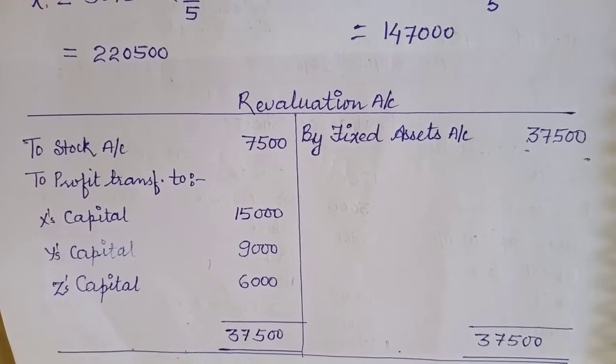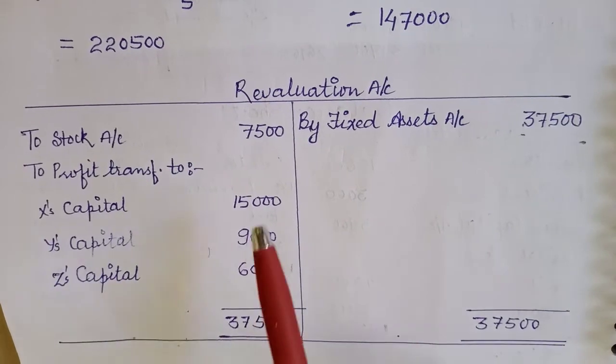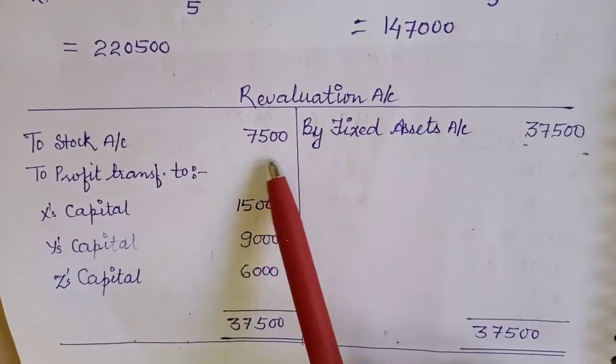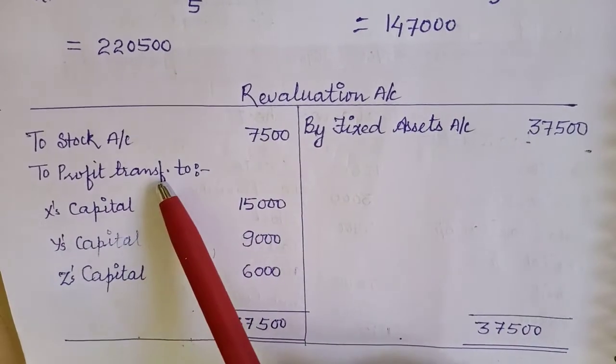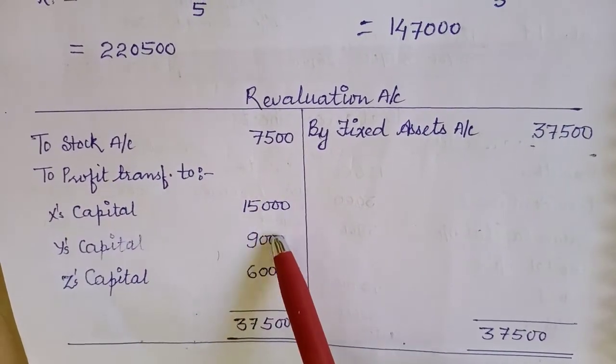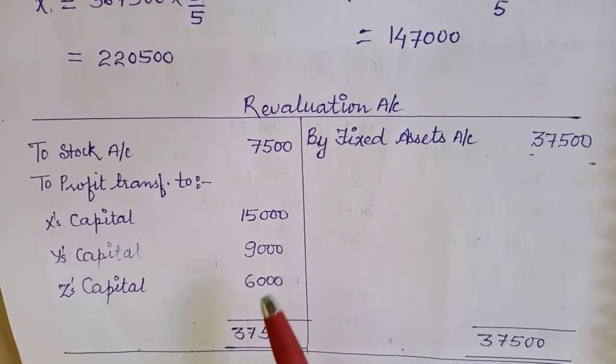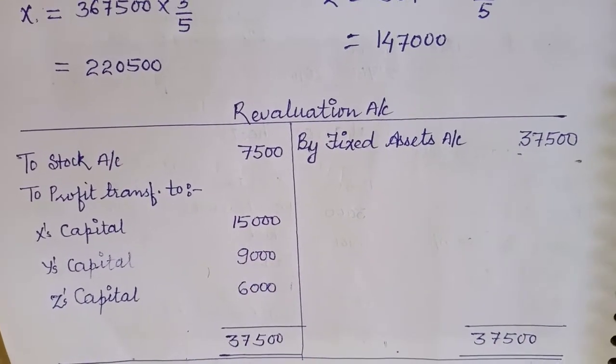So by 7,500 it has reduced, so I have written that. Now taking out the difference between both the sides, that is the profit, and that profit has been distributed in the old ratio between X, Y and Z as 15,000, 9,000 and 6,000.